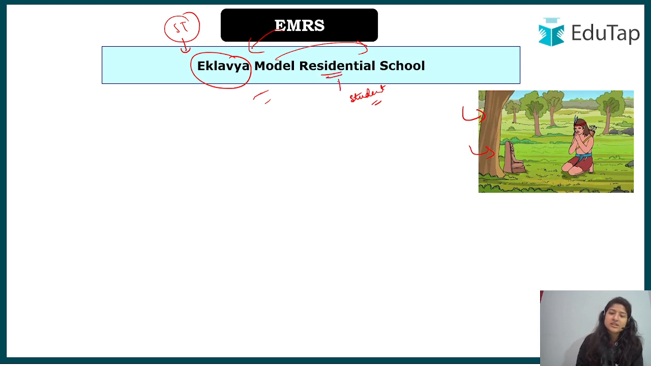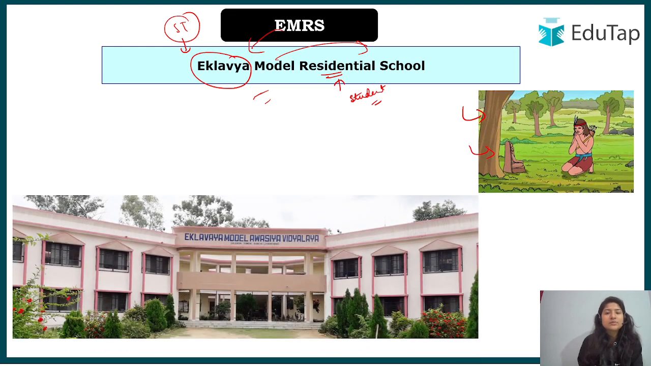And this word residential, what does it mean? It means that the students will live there only. That means there will be hostels. This is a boarding school, and students who are enrolled under the EMRS schools will be living there only. So this is the concept of EMRS.